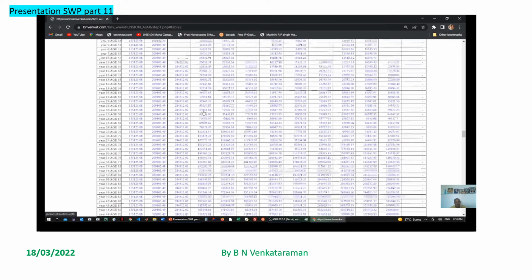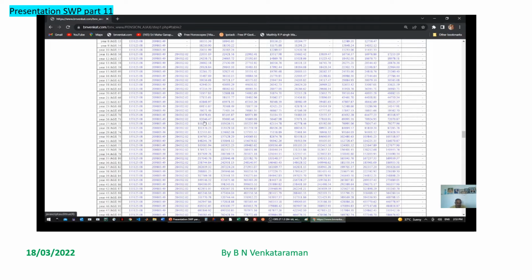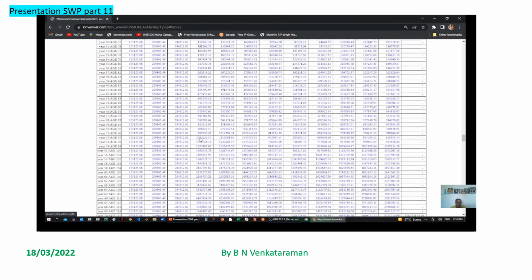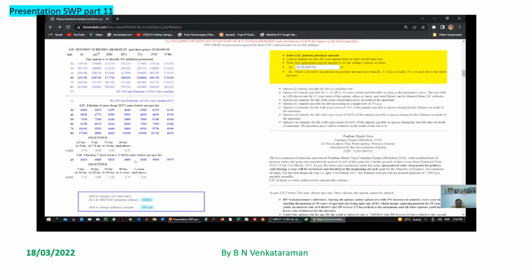In the INFLAPRO option, the increments are always proportional. There is 100% of the increment. Say in the previous case, in the case of option 5, it is 50%.